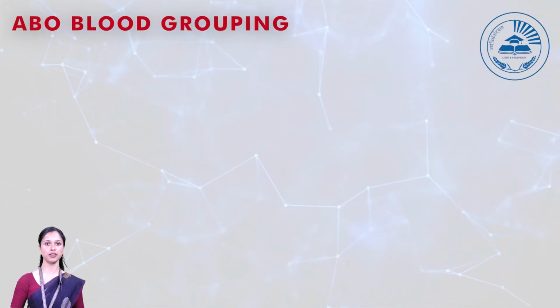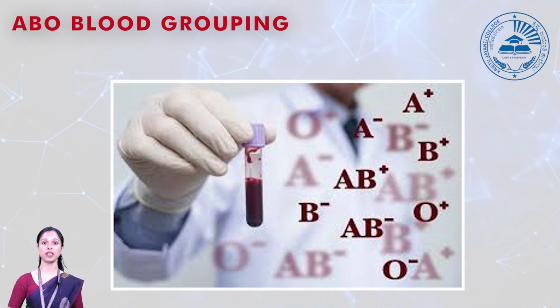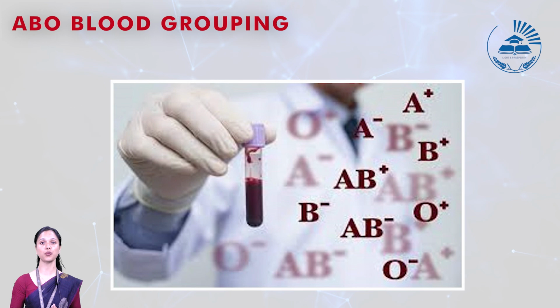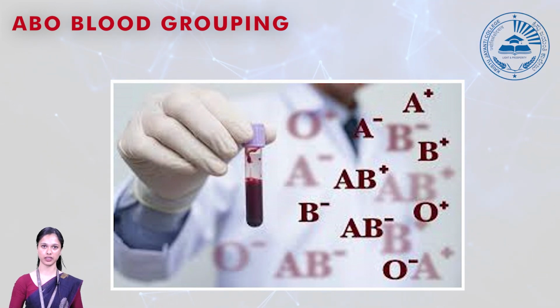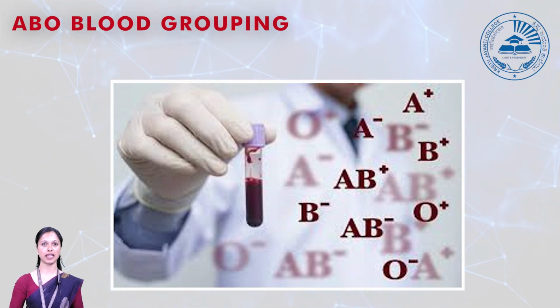Most of the samples will be blood droplets from the crime scene. We know that blood is a fluid connective tissue which is very essential for our body in transporting nutrients as well as oxygen and removing the waste materials from our body. Our blood is mainly composed of two main components: one is plasma, the other is the blood cells. 55% of our blood is composed of plasma, and the rest 45% is composed of the blood cells.